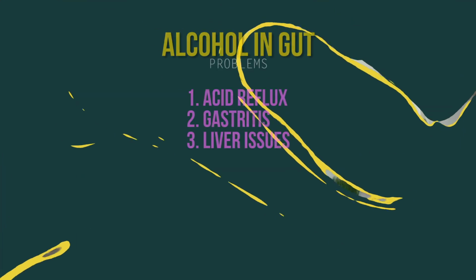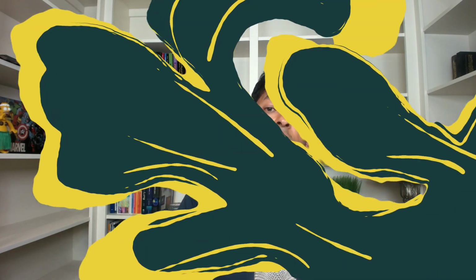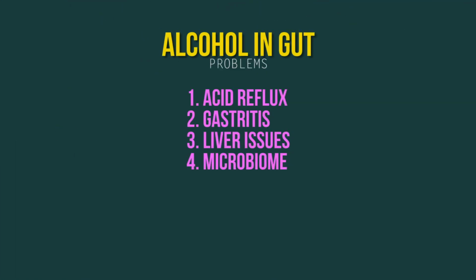Number 3, you obviously know this, but liver issues can occur with alcohol. Now, not everyone who drinks alcohol will develop liver cirrhosis or liver disease, and it's hard to really determine how much alcohol you need because everyone's so individualized. People metabolize it differently. But we do know that alcohol is a direct toxin to your liver. We also know that alcohol in certain individuals can increase your chance of developing liver disease or what's called liver cirrhosis as well.